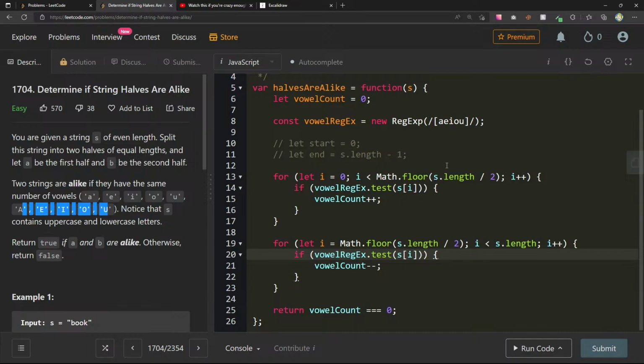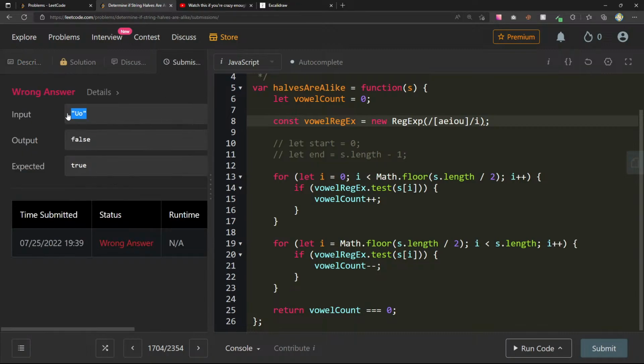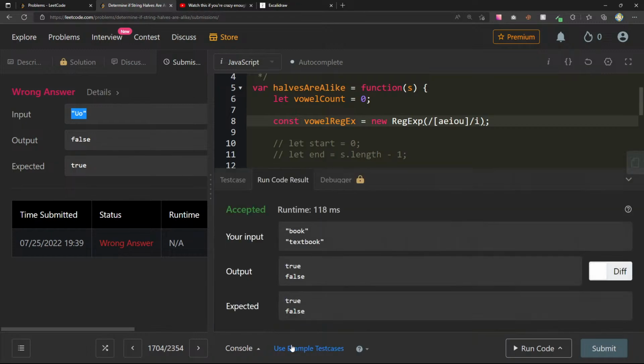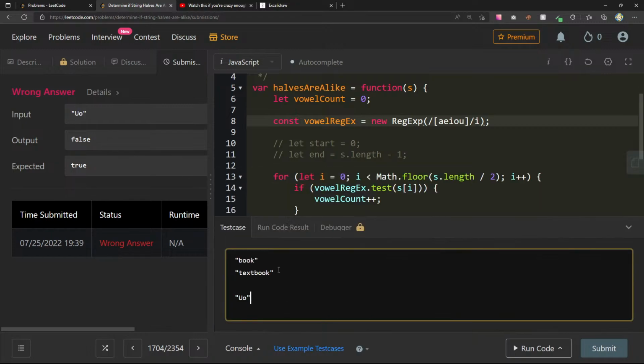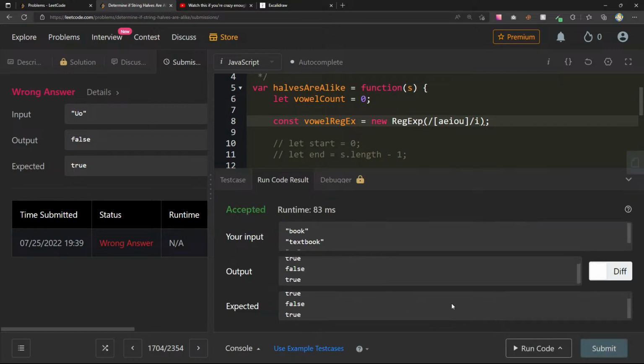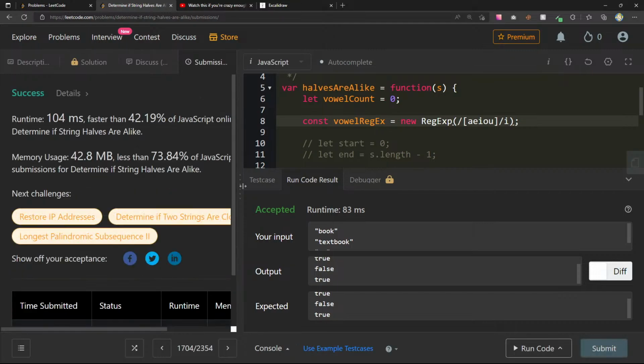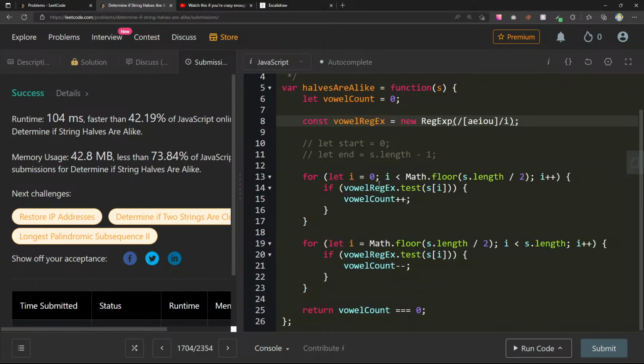Are we not? Shouldn't this be? Oh, maybe it should be, okay. I guess, should that really matter? Let's see if we copy this one. True, false, true, true, false, true. Okay. So maybe I just needed to make it case insensitive, but check this out.